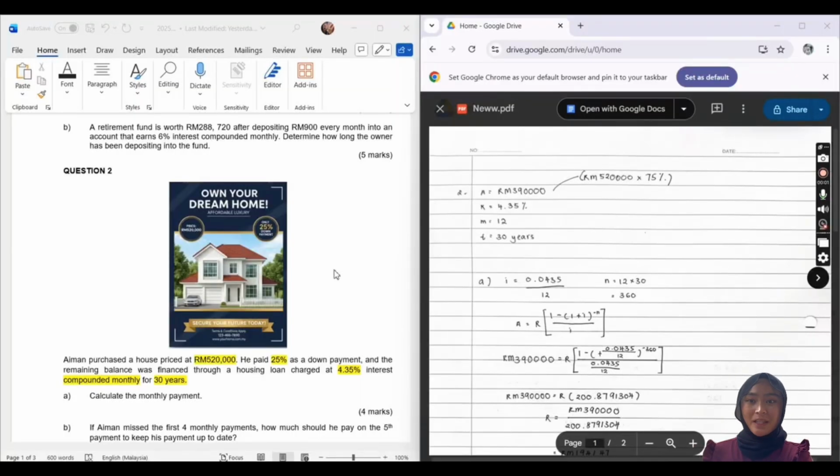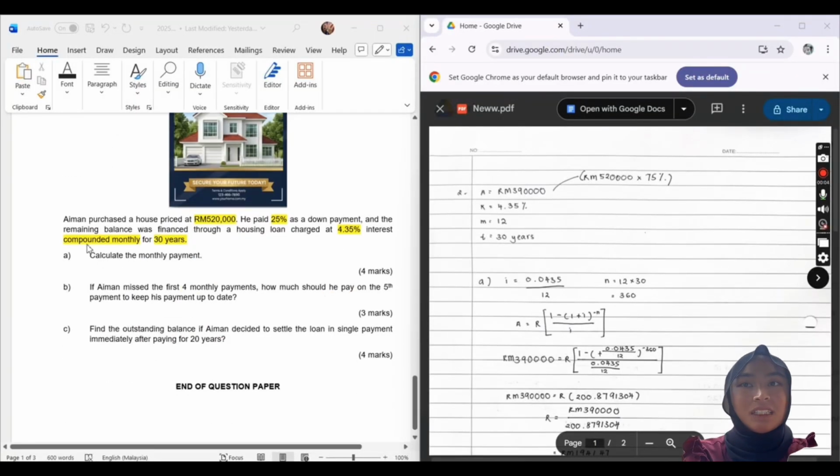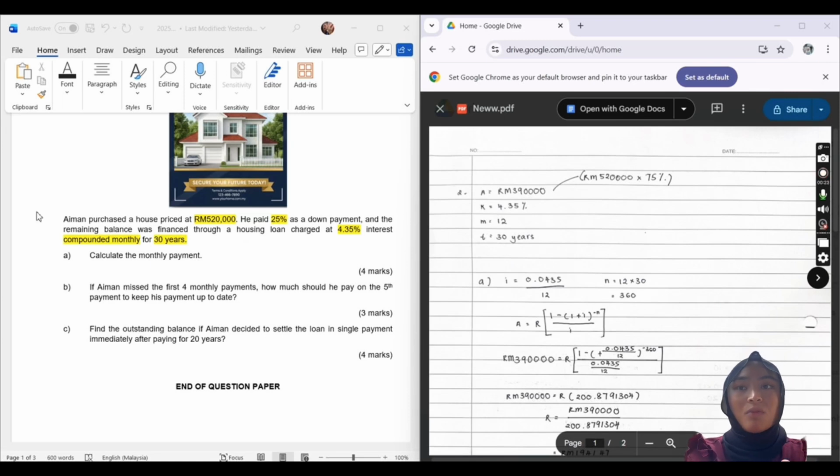For question 2, part B. Let's take a look here. Iman purchased a house priced at 520,000 ringgit. He paid 25% as a down payment, and the remaining balance was financed through a housing loan charged at 4.35% interest compounded monthly for 30 years. So from this question, we already find some information: he already paid 25% of the 520,000, so he still has 75% remaining that he didn't pay yet.